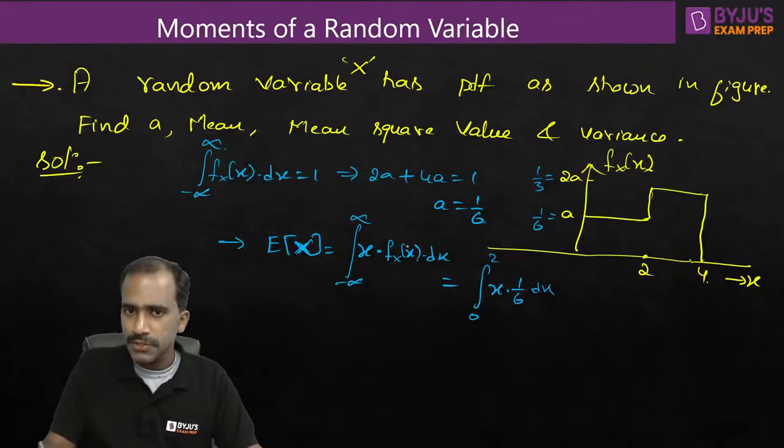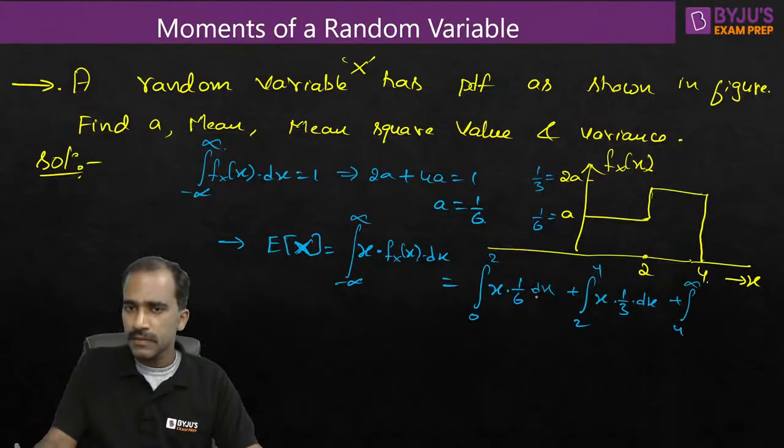Okay, so I'm substituting fx of x with the 1 by 6 or A in the region between 0 to 2, plus from 2 to 4. What is the equation of fx of x? Equation of fx of x is 2A or 1 by 3. I'm substituting that, simple math, plus from 4 to infinity, what is the equation of fx of x?